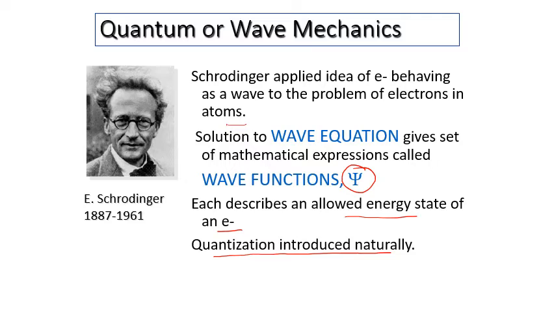So therefore the probability of finding the electron at any point around the nucleus can be determined with the help of the Schrodinger wave equation, which I will discuss in the next slide. By knowing the Schrodinger equation, you can calculate this wave function psi and thereby psi square, from where the probability of an electron can be calculated.